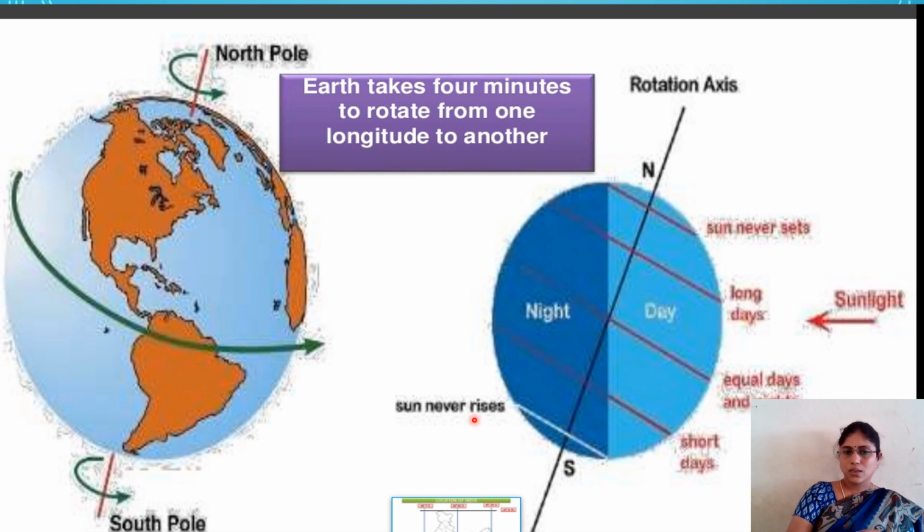If you observe, to complete one rotation from one longitude to another longitude, Earth takes exactly 4 minutes. How many minutes here? 4 minutes. Listen carefully. It is very, very important to you. Earth takes 4 minutes to rotate from one longitude to another longitude. That is what we call Earth rotation.